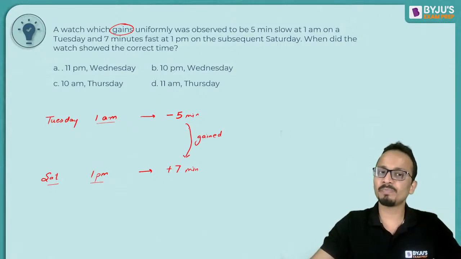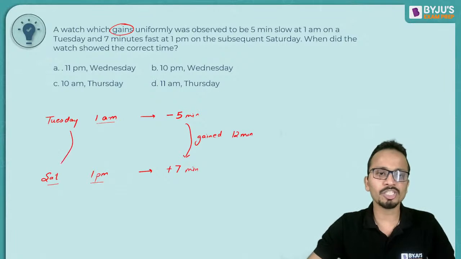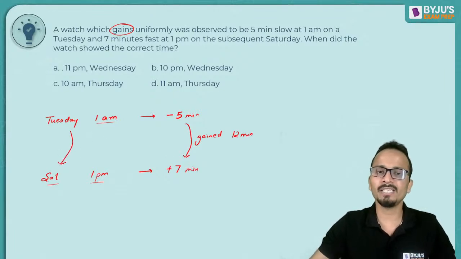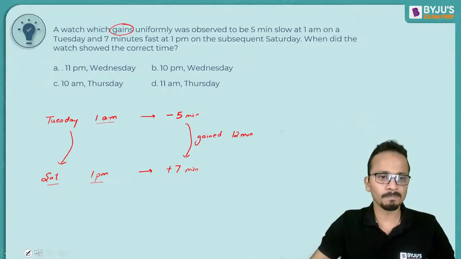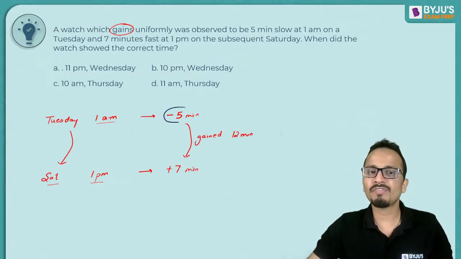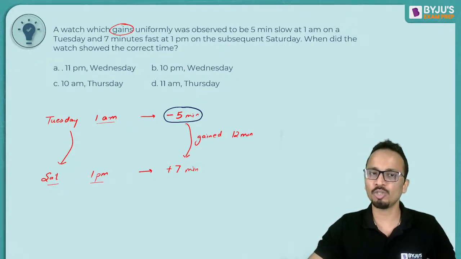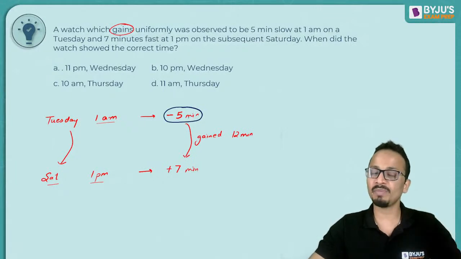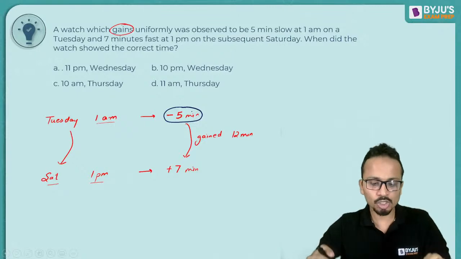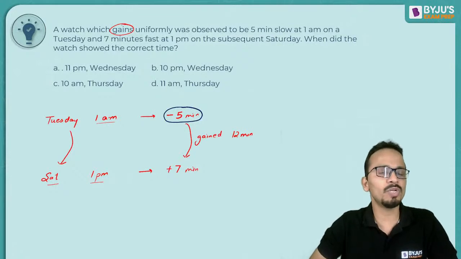Earlier it was 5 minutes before time, now it is 7 minutes ahead of time. So it has gained a total of 12 minutes. In this duration, the clock has gained a total of 12 minutes. Now the logic of the question is, the clock will show the correct time when it will gain 5 minutes. On Tuesday 1 a.m., it was 5 minutes behind the scheduled time. So if I make this clock gain 5 minutes, then it will show the correct time.